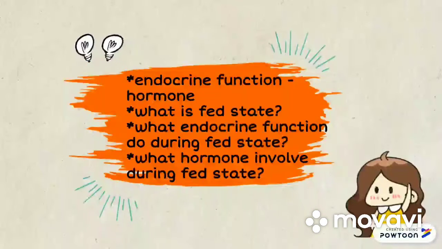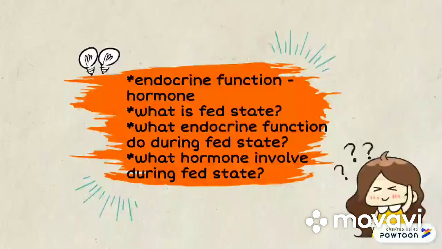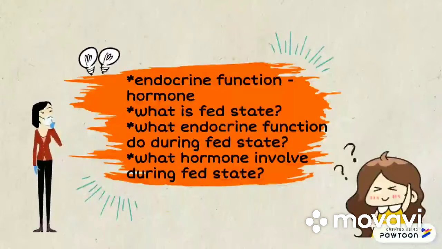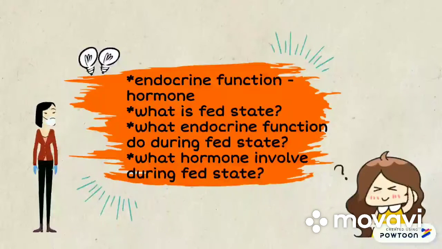So, as we all know, the endocrine system is usually related to hormones that function to facilitate body functions or processes. And what is the fed state? What does the endocrine system do during the fed state, and which hormones are involved?